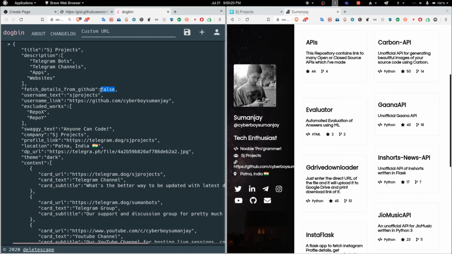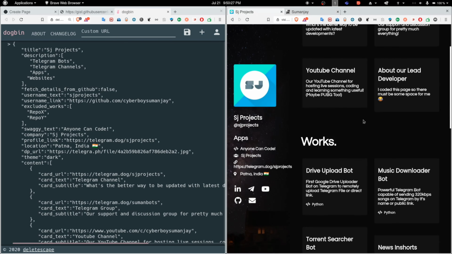So in for manual, you have to set it as false. Okay, so I'll just switch to this page. This page doesn't use any GitHub thing, so we have set it to false. And then the username text, whatever you want to show after @ you have to write it here. And if you are using GitHub, make sure that you are writing the username text as your GitHub username, because this will be used to fetch all these data. If you want to write someone else's username, then someone else's data will be displayed here.